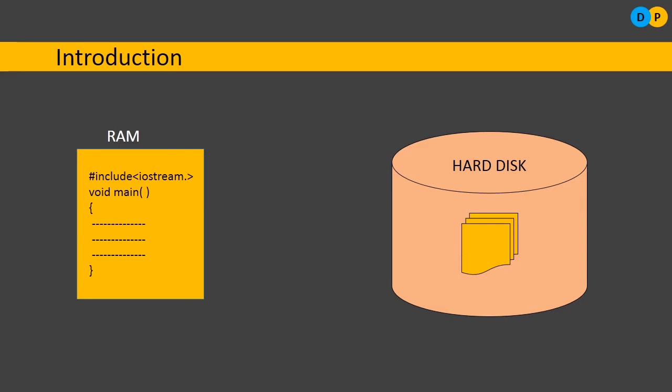Here we will consider the hard disk. Within the hard disk, we will create a file, and these files will have data which is preserved permanently.